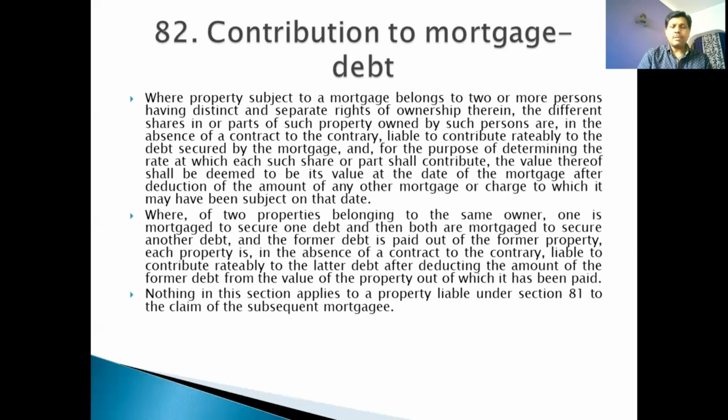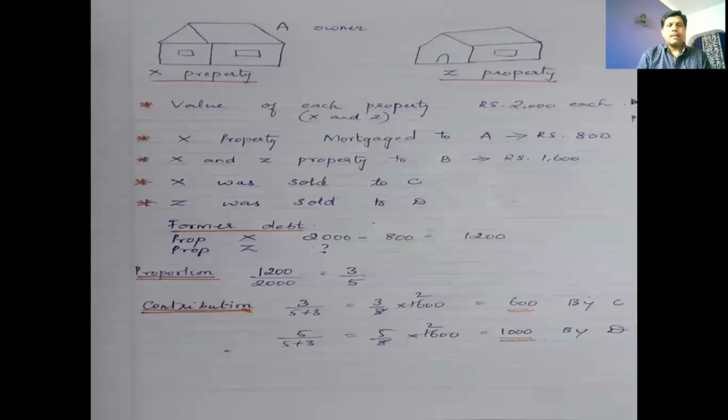Now let us understand this by virtue of an example. Now, of course, here the namings have differed. Please forgive me for the namings here. One person has got two properties, X and Z. And the value of each property is 2000 rupees. Now, X property is mortgaged to A. As I told in the beginning, the names have been mixed up there, so please forgive me for that.